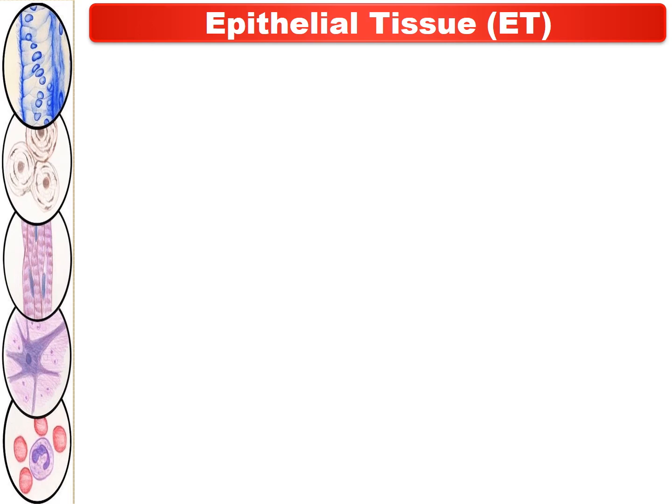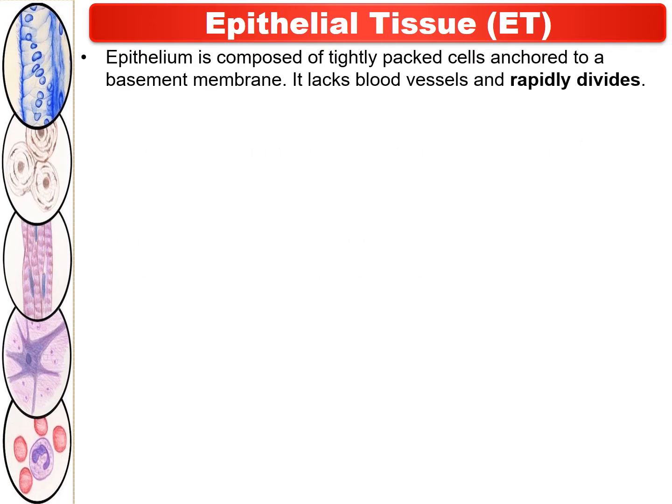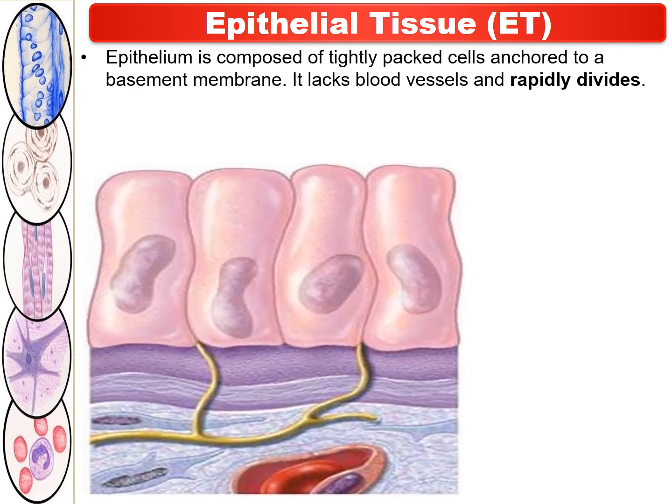Then let us discuss the structural organization of the epithelial tissues. Actually, the epithelium is composed of tightly packed cells anchored to a basement membrane. It lacks blood vessels, but epithelial tissue divides rapidly. For understanding the structural organization of epithelial tissue, let us focus on this diagram.